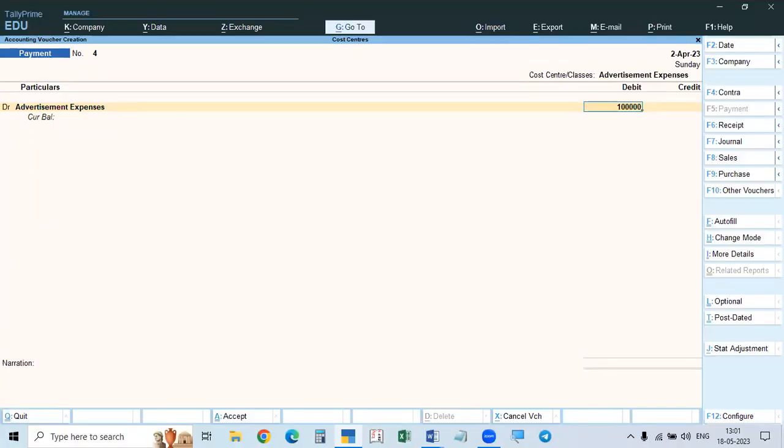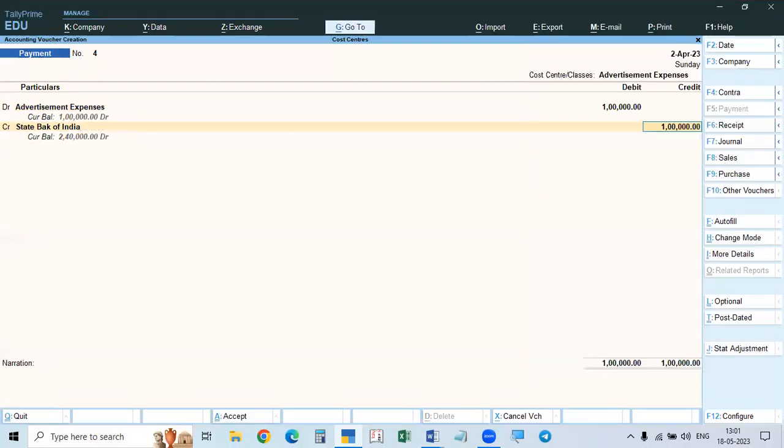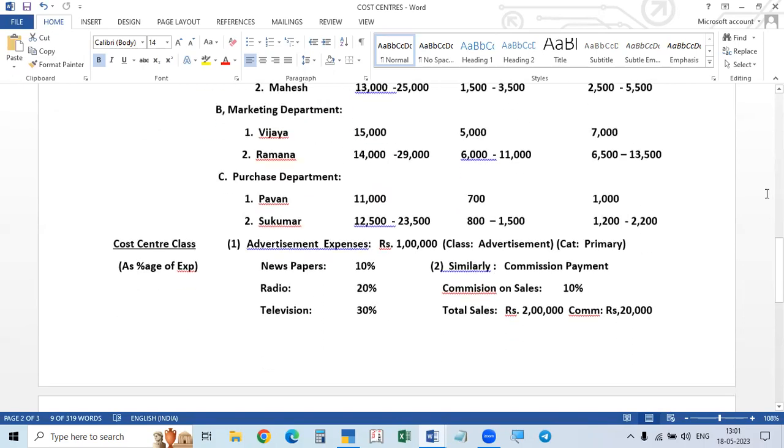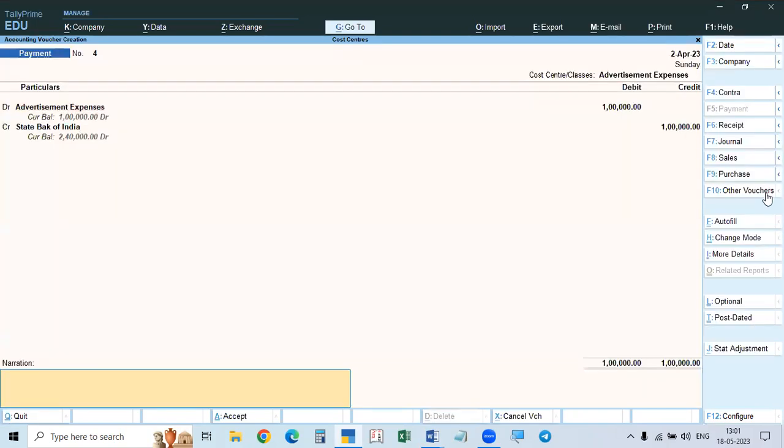And now see here, it is not showing the division. It is not divided. How is it bifurcated? Simply it's showing credit. So it is 1 lakh, we make it State Bank of India. State Bank of India 1 lakh. So here we paid. We will make the payment and enter the cheque number. Okay. Now it is accepted.